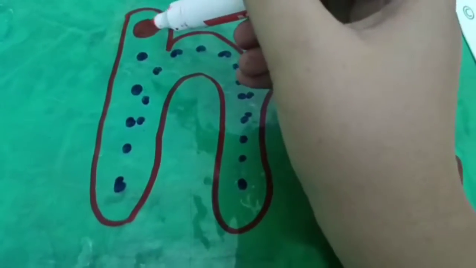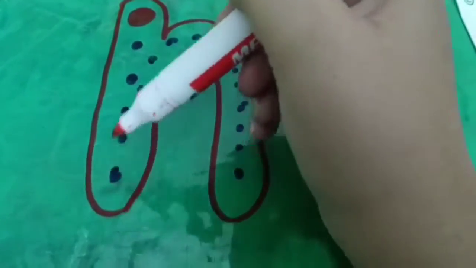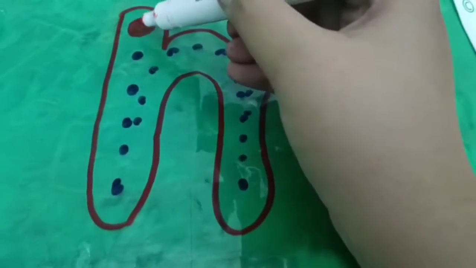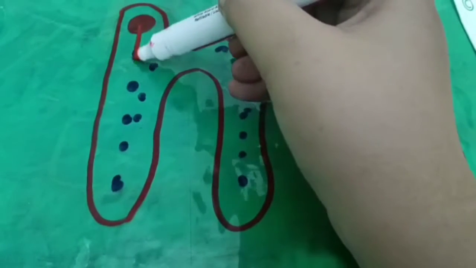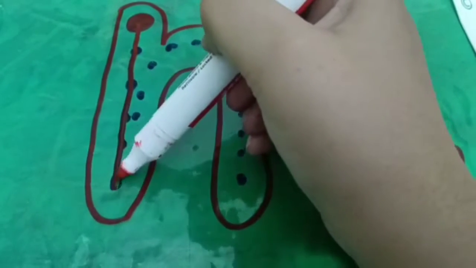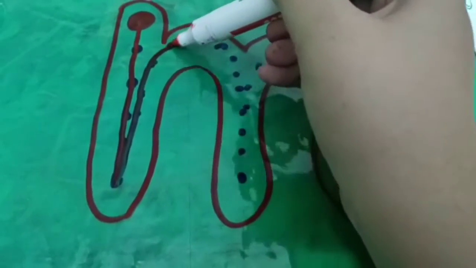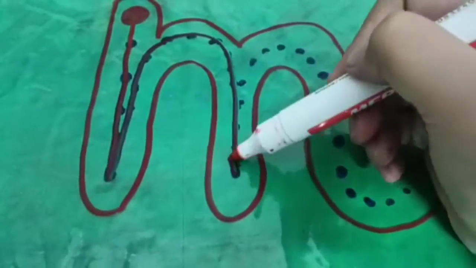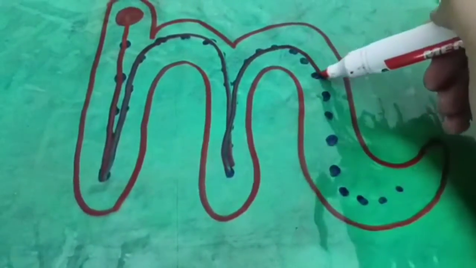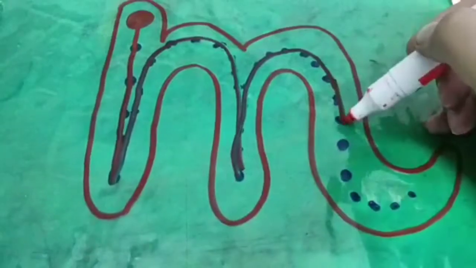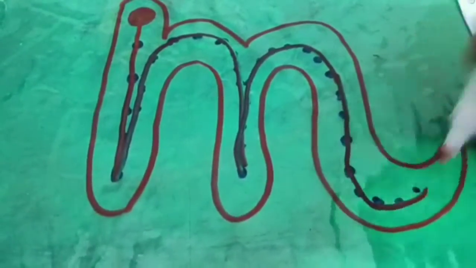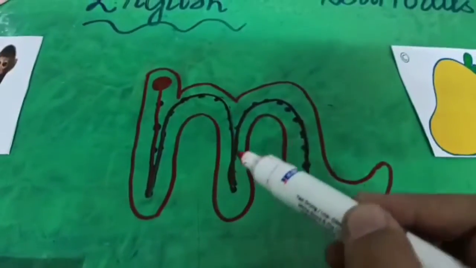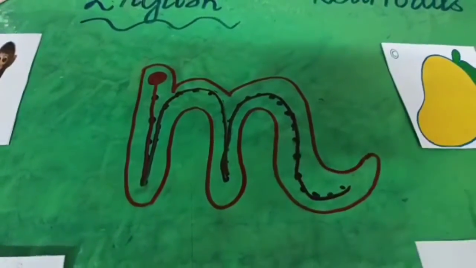Starting from this bigger spot, you will join all the dots very carefully. Now tell me, what is the formation of this? Go down, come up, make a bumpty, then another bumpty, and turn a little. Go down, come up, make a bumpty, another bumpty, and turn a little.